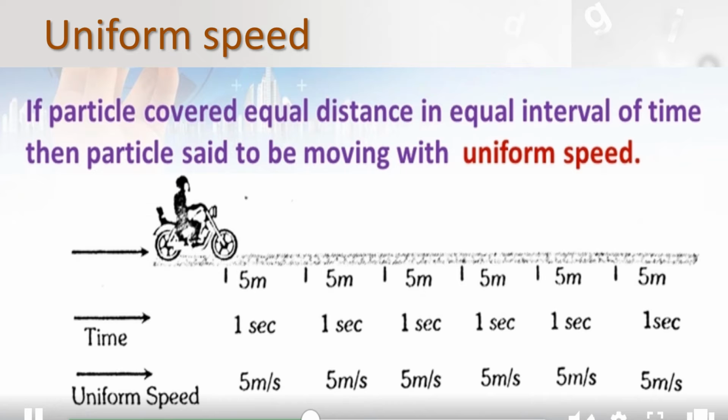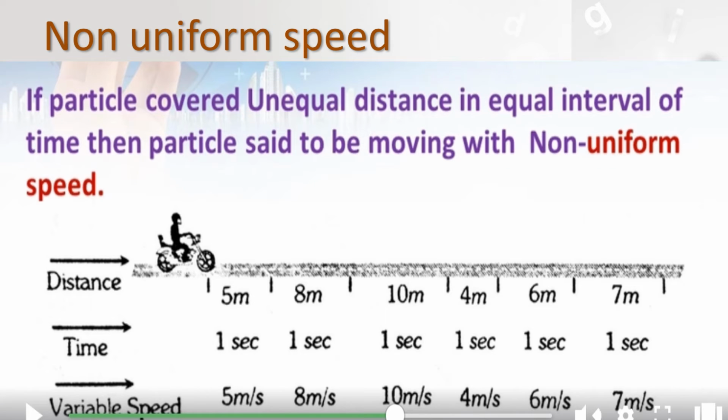Okay children, and then non-uniform. This is non-uniform speed. If a particle covered unequal distance in equal interval of time, then the particle is said to be moving with non-uniform speed. See the picture. In the first second the bike traveled 5 meter, and the next second it traveled 8 meter, and in the next second it traveled 10 meter. First starting slow, after that more speed. In 1 second 10 meter, again 4 meter, again 6 meter. Likewise the distance changes, children, so that it is called non-uniform motion.